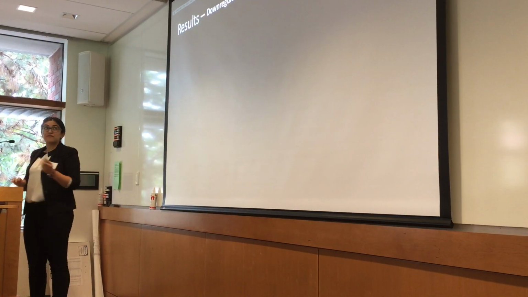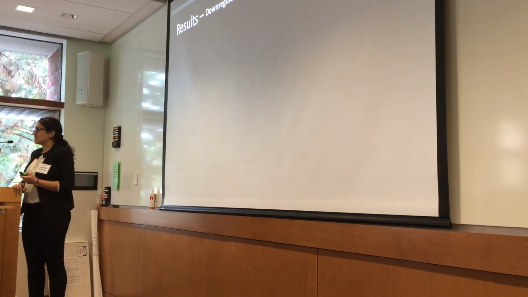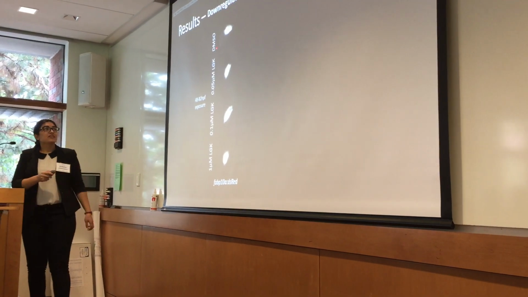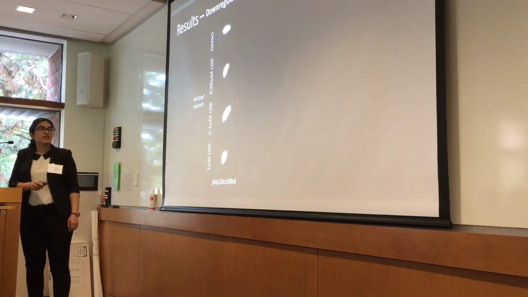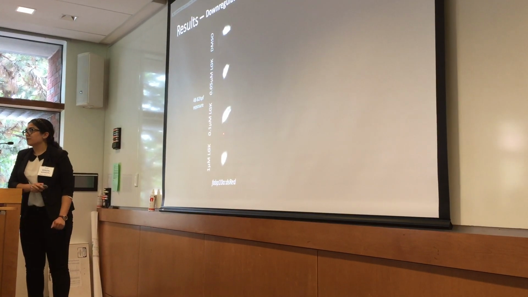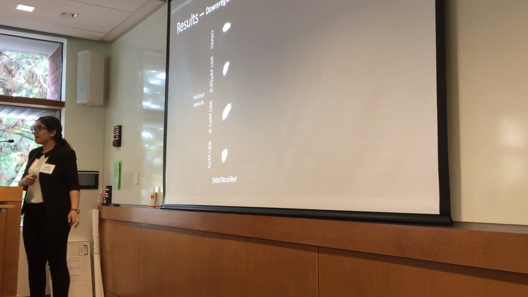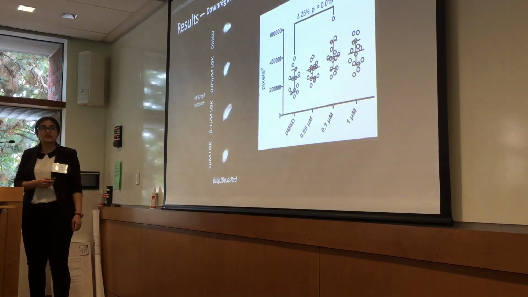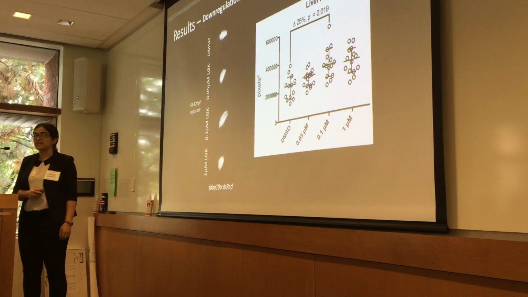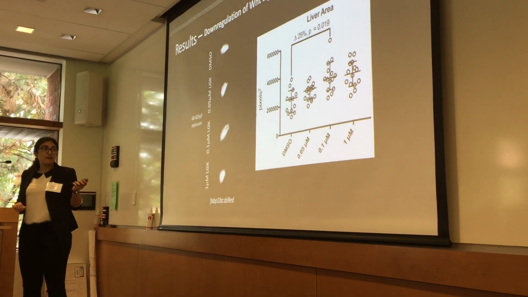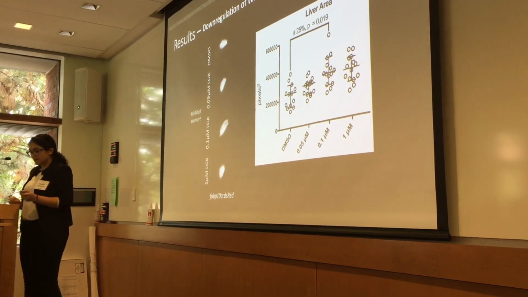I found that downregulation of Wnt signaling results in larger liver areas. If you take a look at these beautiful pictures, you can see that compared to the control group over here, the 0.1 micromolar LGK has a greater liver area. Having quantified that, you can see that there's a 25% increase in liver area with Wnt signaling having been perturbed within those hours.